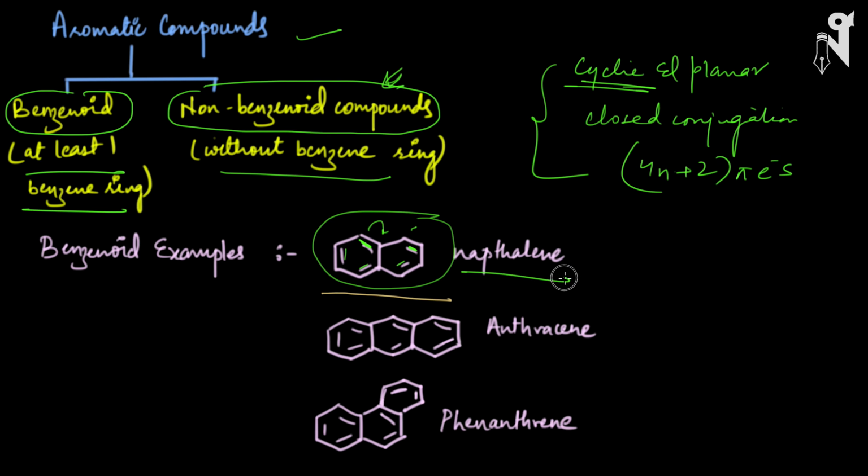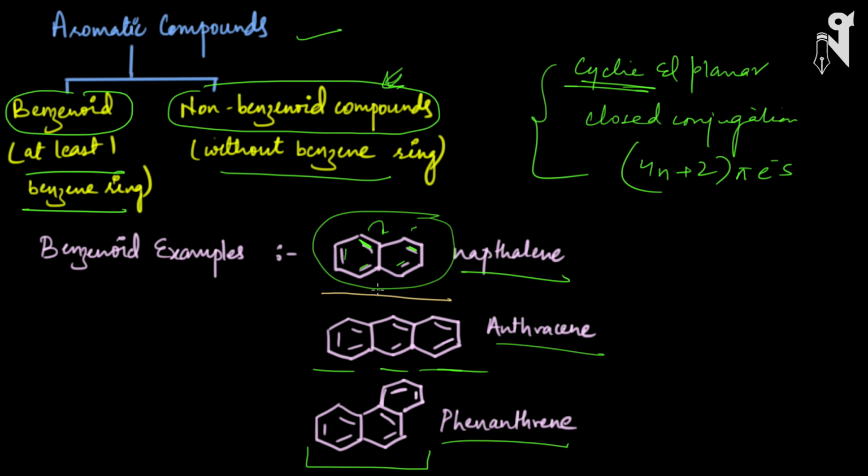This compound is called naphthalene. This, where three benzenes are connected, is called anthracene, and again the double bonds are in closed conjugation. In the whole compound you can see the conjugation happening, not only in part of the compound. Next is phenanthrene. Phenanthrene is similar to anthracene, only the arrangement of the third benzene is a little different. It's not connected sideways, it is connected a little vertically up, and this is called phenanthrene.